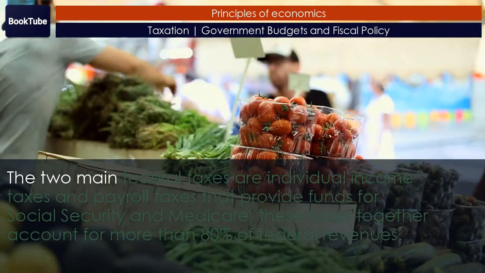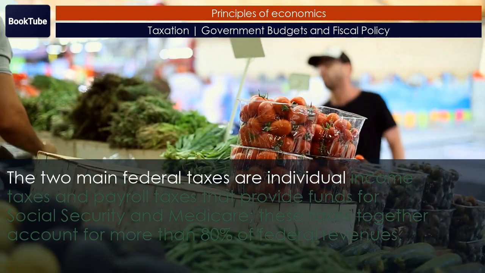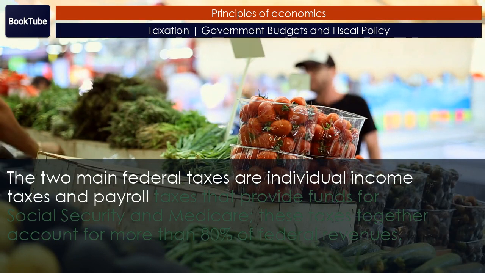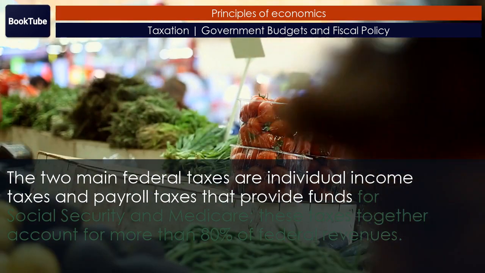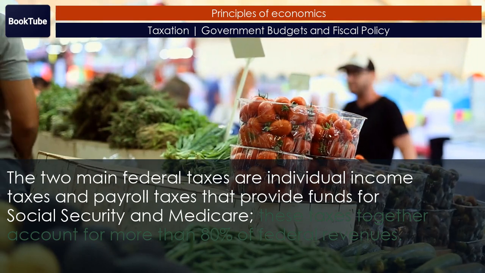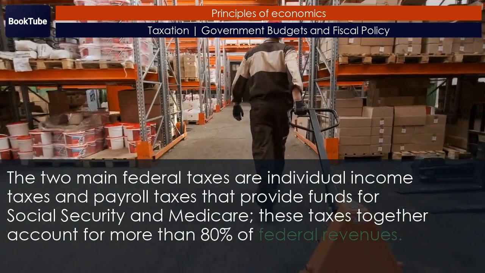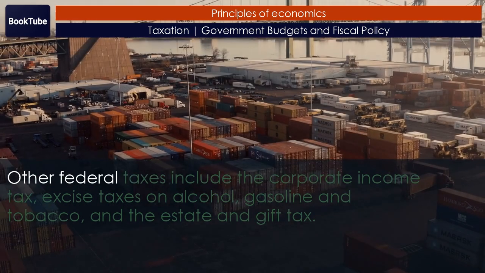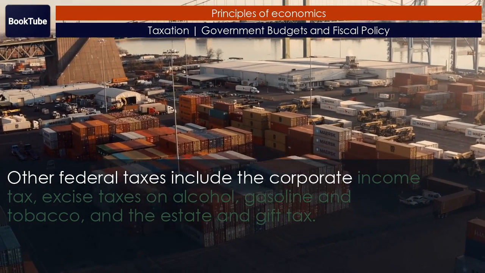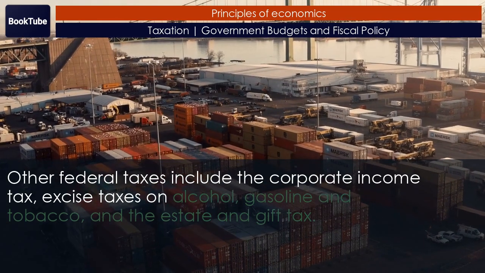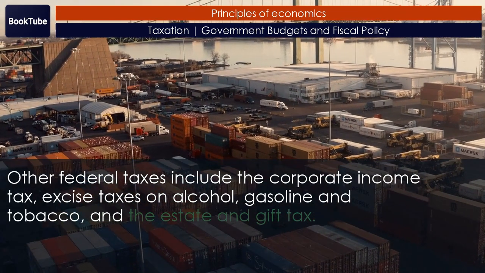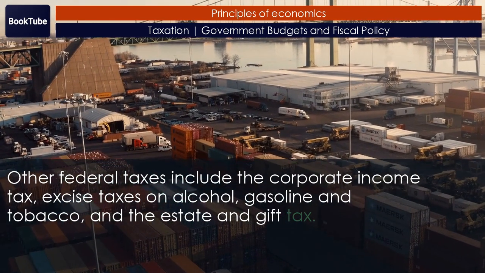Key concepts and summary. The two main federal taxes are individual income taxes and payroll taxes that provide funds for Social Security and Medicare. These taxes together account for more than 80% of federal revenues. Other federal taxes include the corporate income tax, excise taxes on alcohol, gasoline and tobacco, and the estate and gift tax.